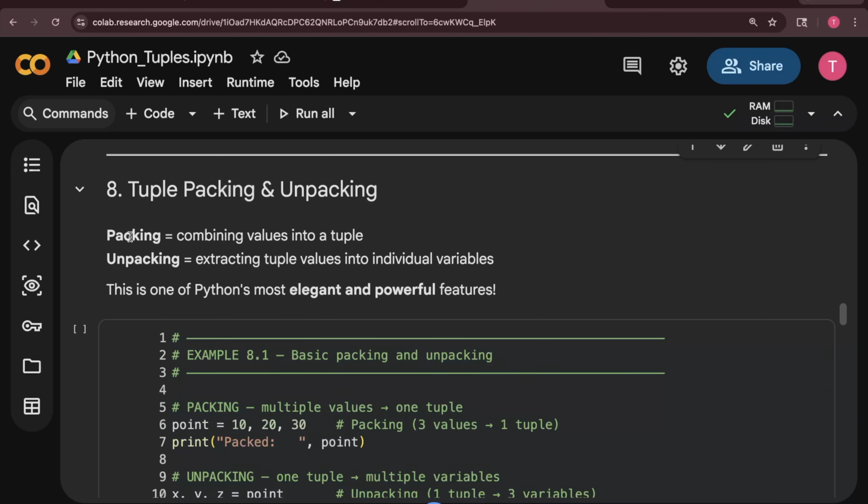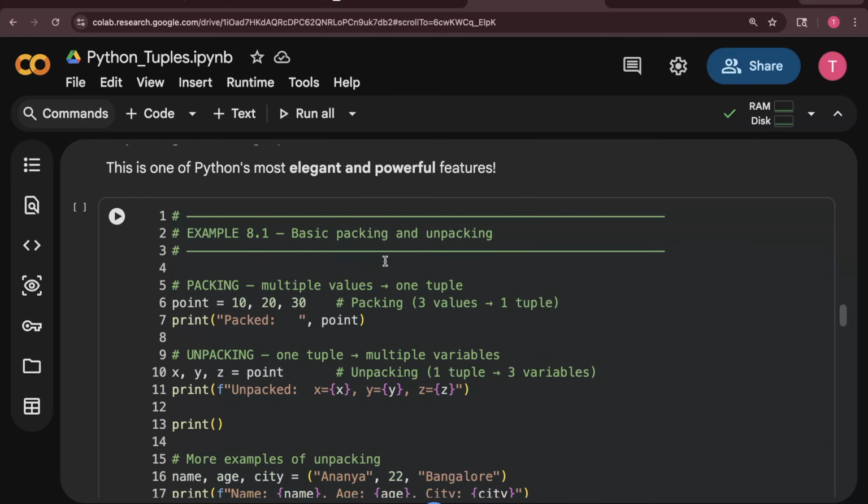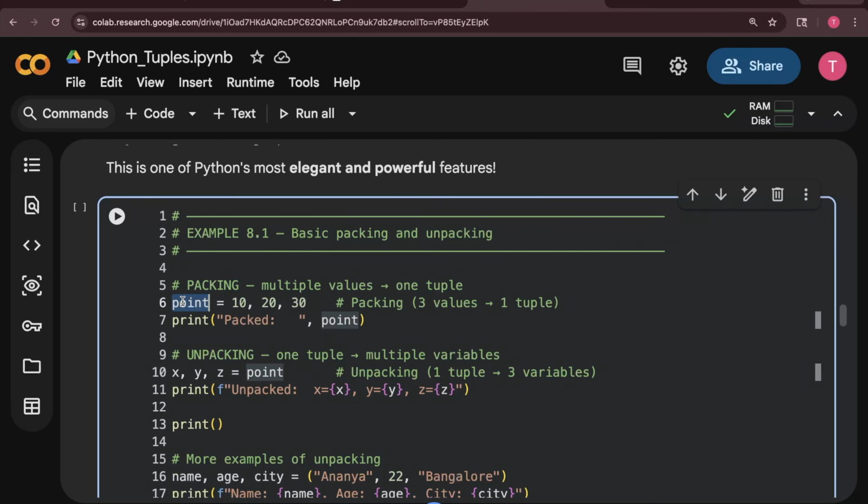So what is packing? Packing means combining values into a tuple, and unpacking means extracting tuple values into individual variables. You can see I have something called point, which is a new variable, and it has values like 10, 20, 30. Since you know about tuple now, even if I do not give any parenthesis, but I pass the values with comma as a separator, I'll get a tuple. Good.